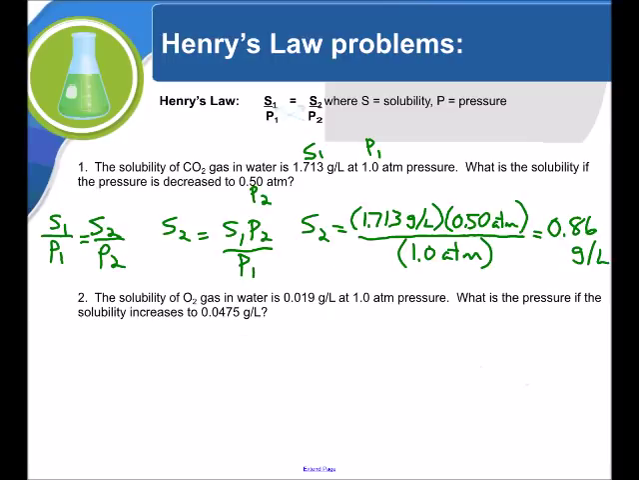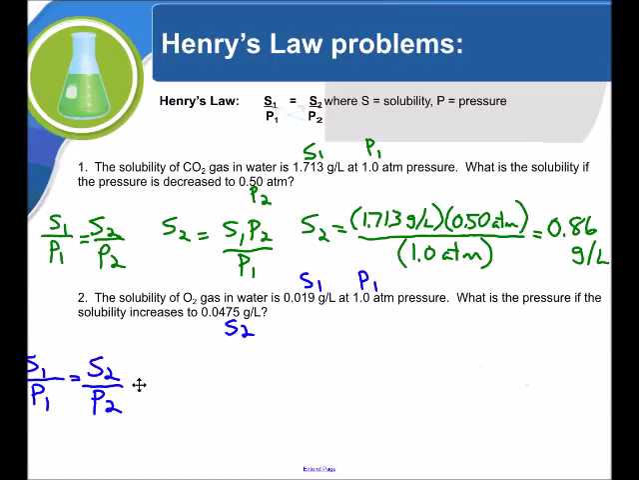Problem 2. The solubility of O2 gas in water is 0.019 grams per liter. There's solubility 1. And that is at 1.0 atmosphere pressure. That's pressure 1. What is the pressure if the solubility increases to 0.0475 grams per liter? So they're giving us the solubility 2. We're going to be looking for the new pressure, so that's pressure 2.